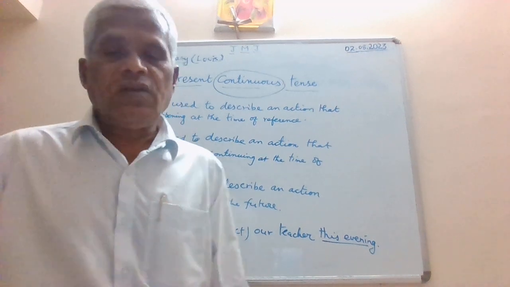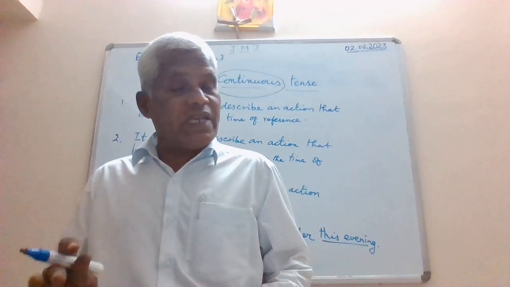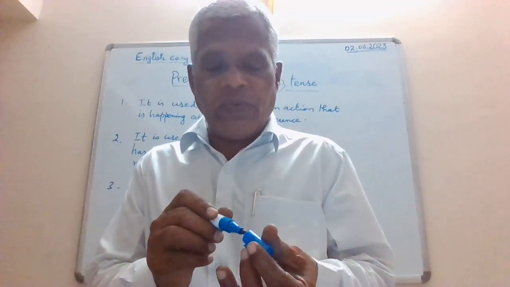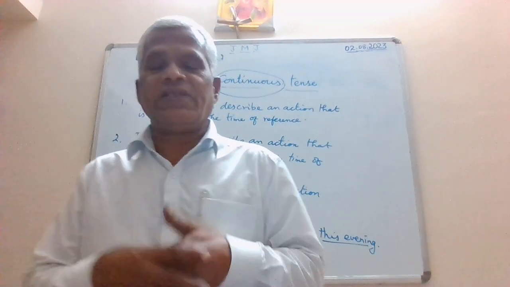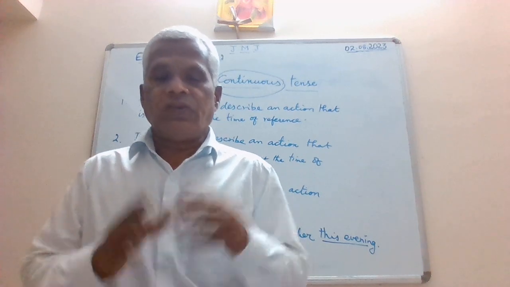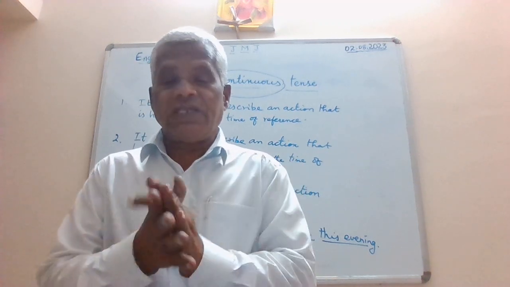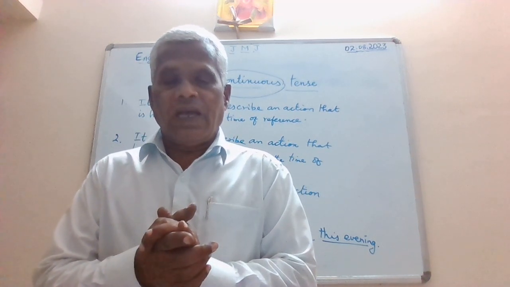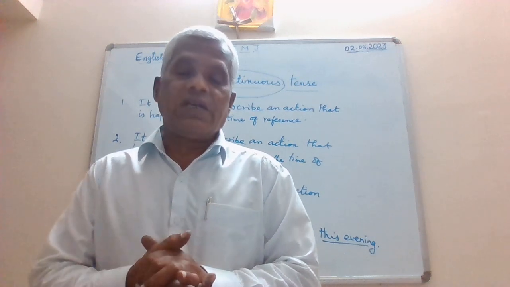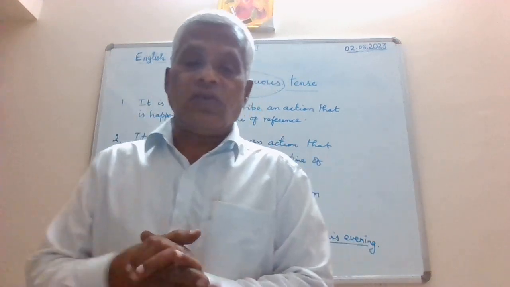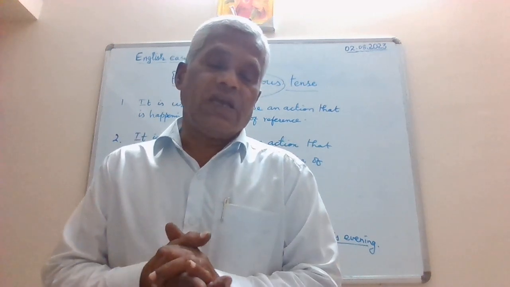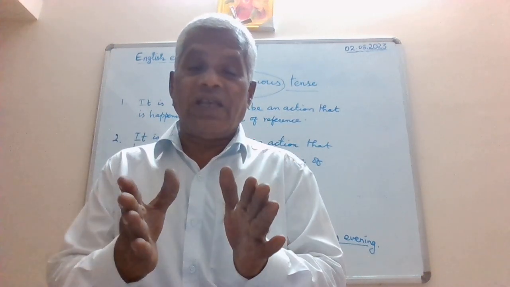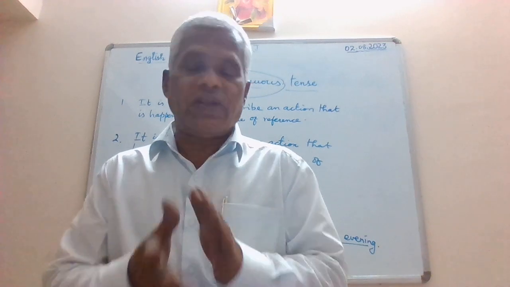That's it. As I have mentioned to you earlier, I will stop with every tense in the video so that you can understand it easily. So today I will stop with this, and as a conclusion, what I would like to remind you: we have dealt with the present continuous tense, and it is used to describe an action that is happening at the time of reference.